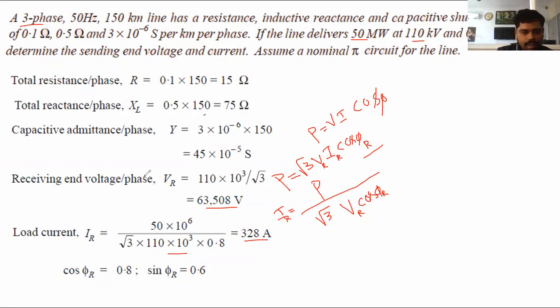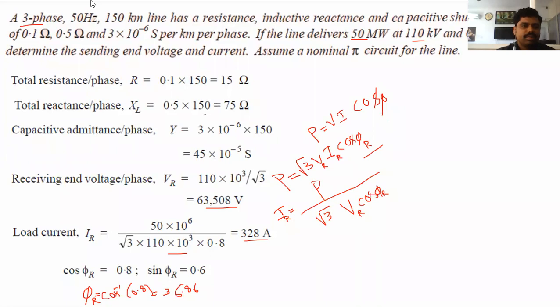Here we can write down sin phi r. That is, phi r equals cos inverse of 0.8, which is 36.86 degrees. From that we can find sin phi r. Sin 36.86, we get 0.6.